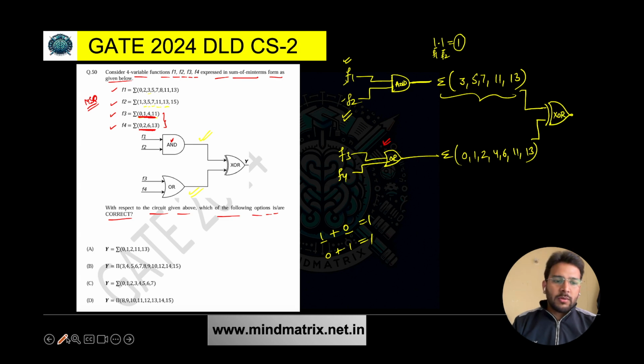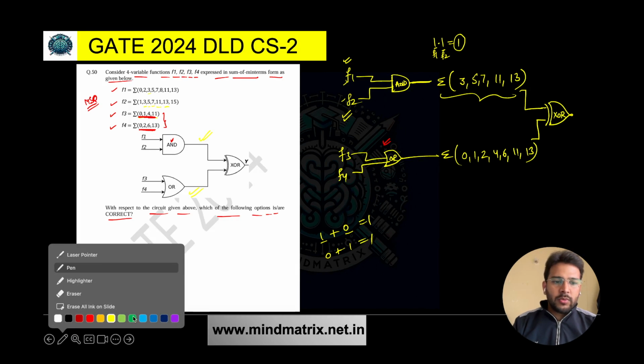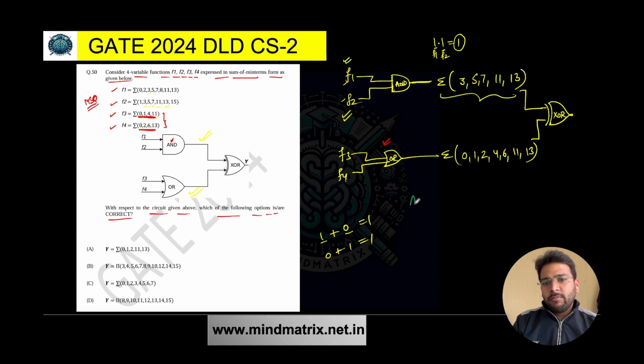Now what does XOR mean? Let's try to understand. When I'm performing A XOR B, it is nothing but A complement B or A B complement. That means in the output we will be getting those terms which are present either in A or in B, but they are not common in both the functions.